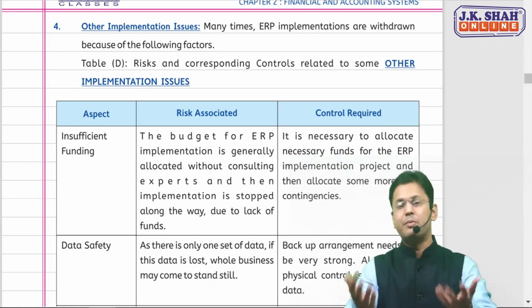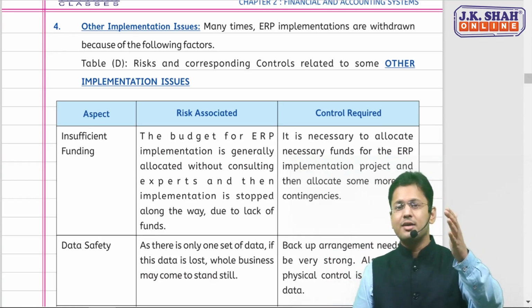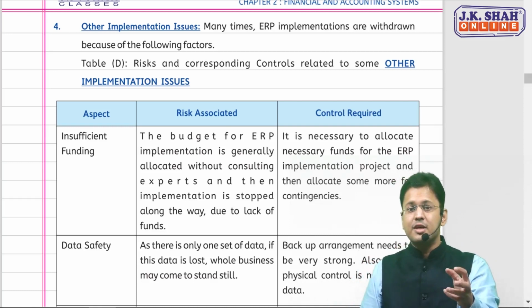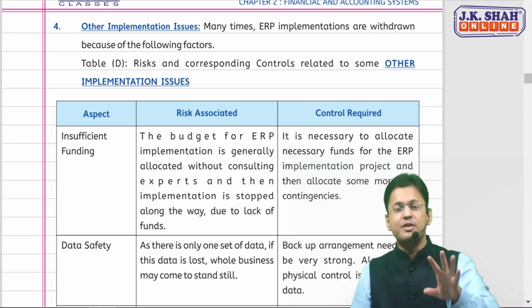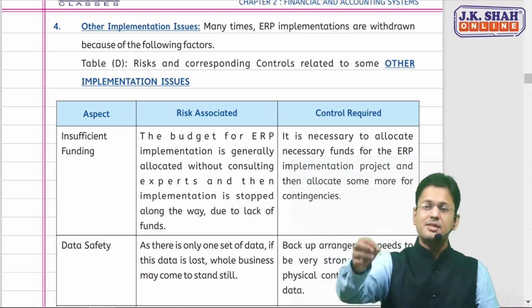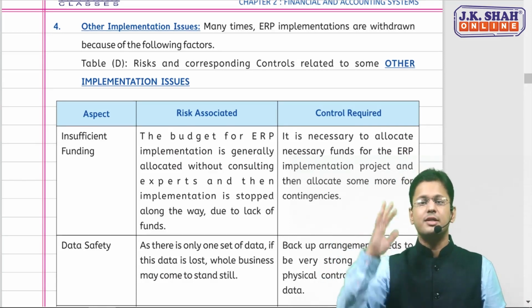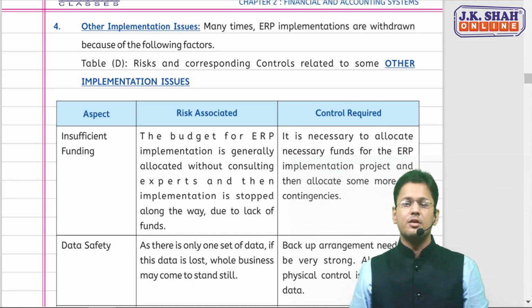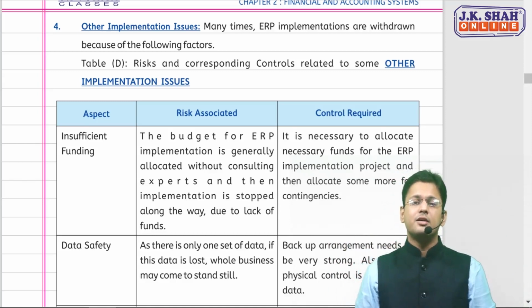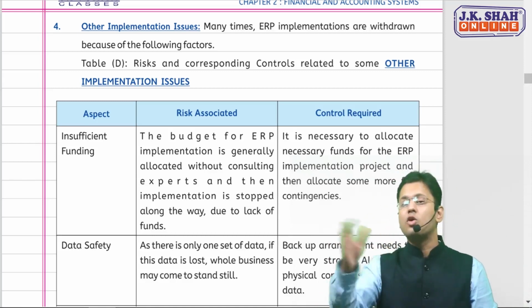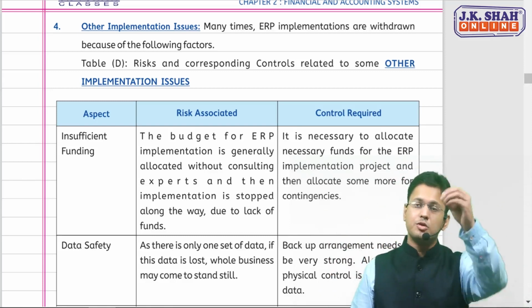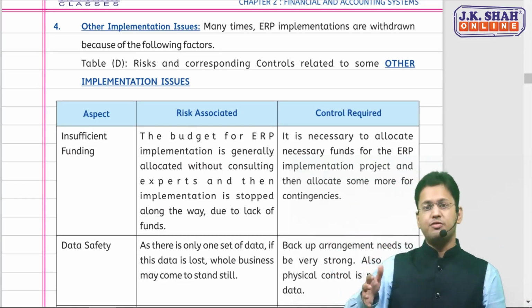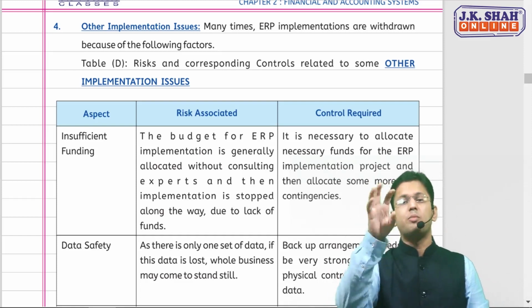How will we implement this? Now think, the risk here is that without consulting some expert or consultant, you started your ERP. Now the issue would be that implementation would be stopped along the way because the funds would be lacking. Due to lack of funds, you'll have to stop that implementation.